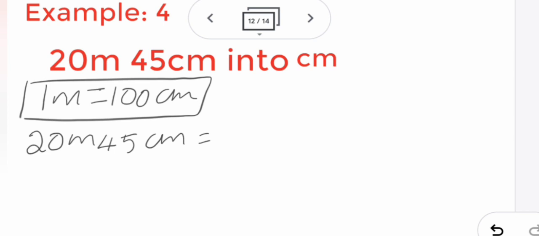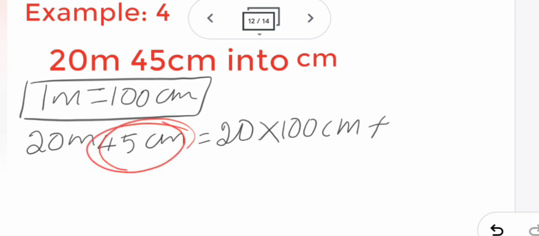Here the 45 is already in centimeter. We have to convert into centimeter. 45 is already centimeter, so you will not multiply this. You have to multiply only the 20 meter. So 20 into 100 centimeter, and plus the 45 centimeter that is already there.